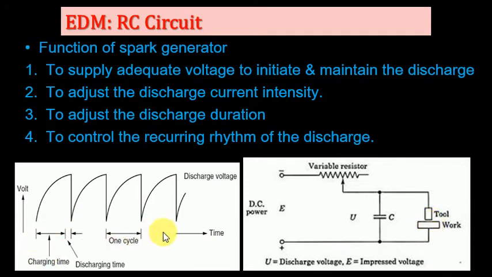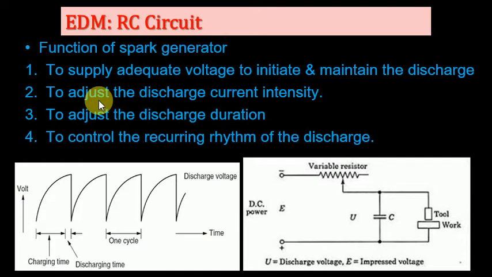Okay, these are the characteristic diagrams for charging and discharging. Here is called charging, where the voltage is applied to charge the capacitors for a certain time, with very low discharge times. They can suddenly discharge. Then again the second cycle starts. Now the next cycle. Every cycle generates a single spark.